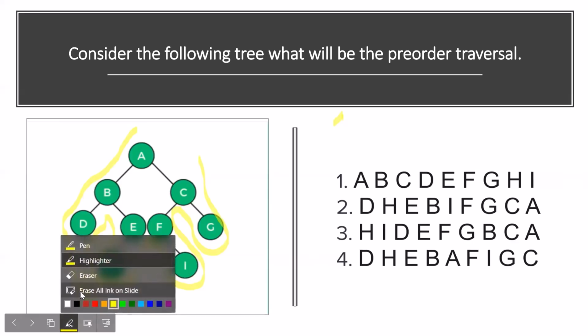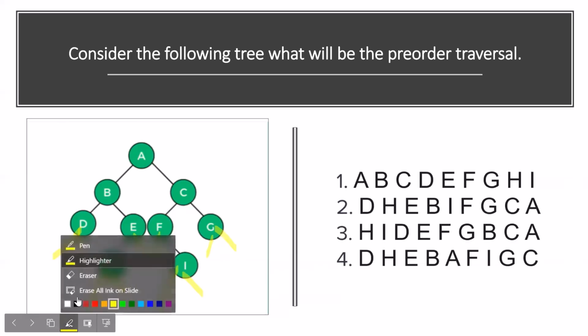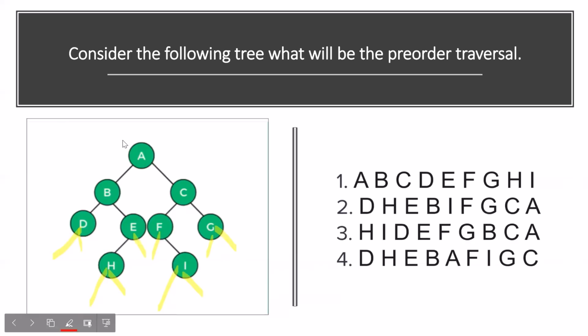Okay. If it had been in-order traversal, then what would we have done? Let me just erase it. If it were in-order traversal, before starting, whatever leaf nodes you see, you mark them like this. Here also like this, here like this way. Now I will take a different color so it is easier. Since we are doing in-order traversal, we have to mark a node when we reach it the second time. So first time, first time, first time, and then second time.